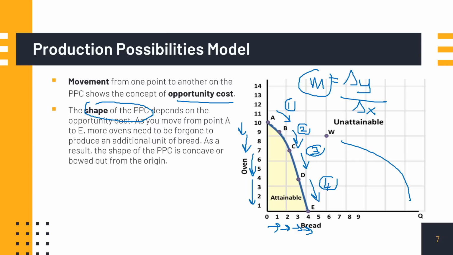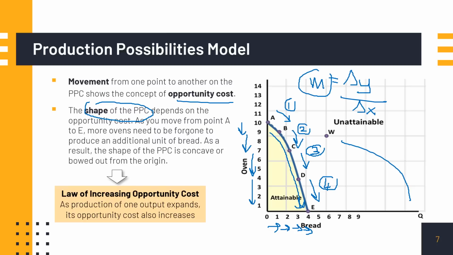In other words, as we move down the PPC, our slope gets bigger and bigger. Remember, slope is opportunity cost. Going bigger and bigger means increasing. So in other words, we follow the law of increasing opportunity cost, or increasing slope.